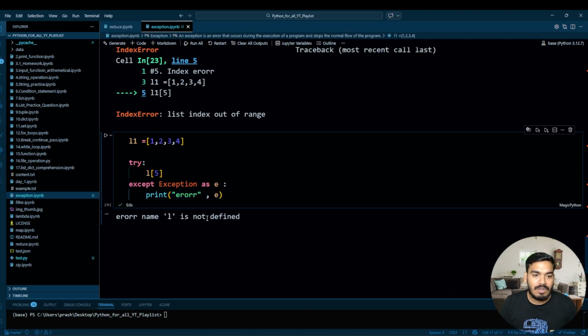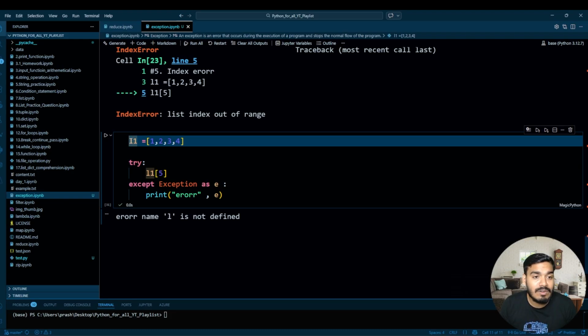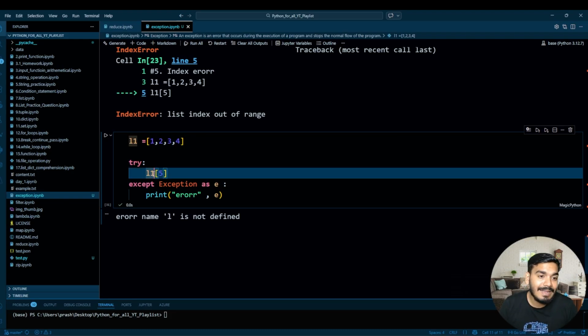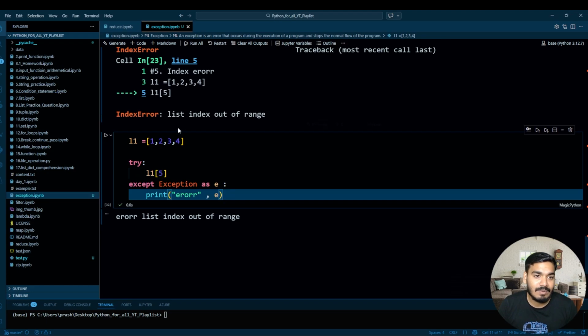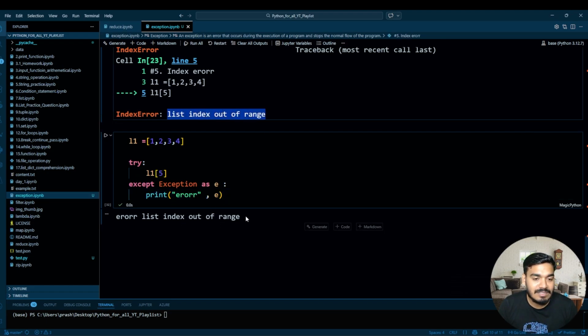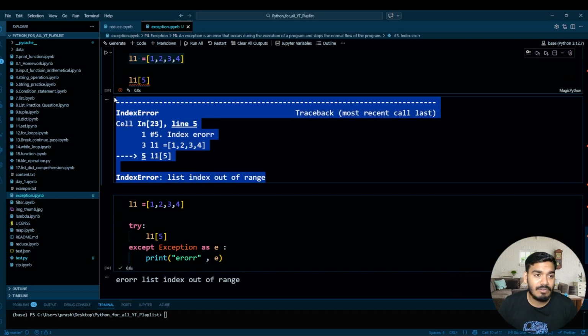Error name L is not defined. Okay, L. So let's write over here L1 because I have given L1 for the list, right? So I have to take the same L1 over here. Now try to execute this. Error: list index out of range. So you understand from this error that your list index is out of range, correct? That is the error we have. List index out of range, the same error it is showing over here, but it is not horrible like this 4 to 6 lines of error.